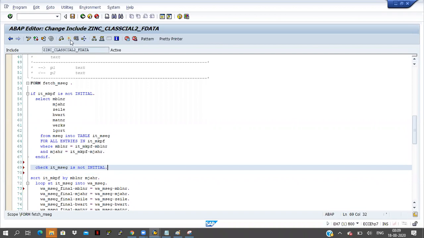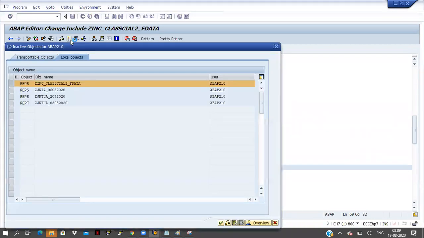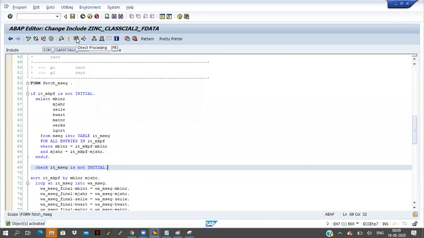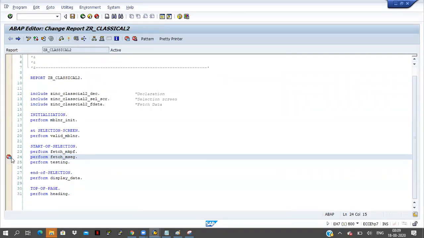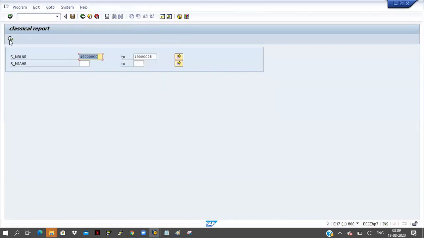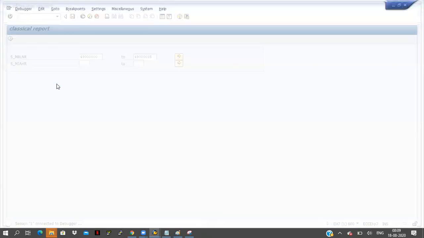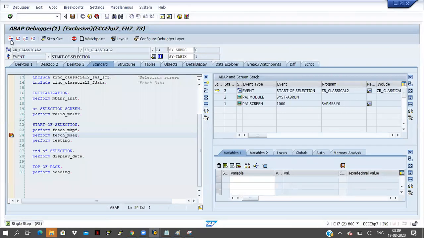Okay, now activate it. Now execute, click on back button. I have kept the breakpoint at the 24th line, activate the program and click on the execute button. I'm providing some input values here. Now click on apply button.